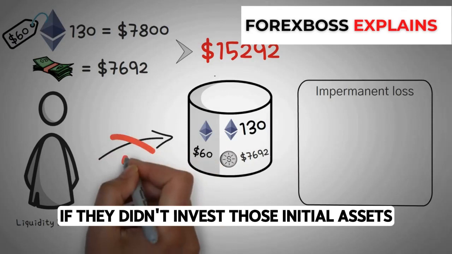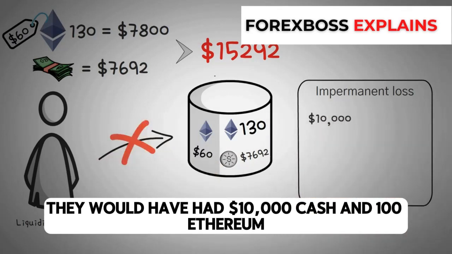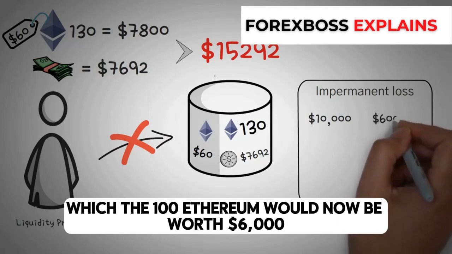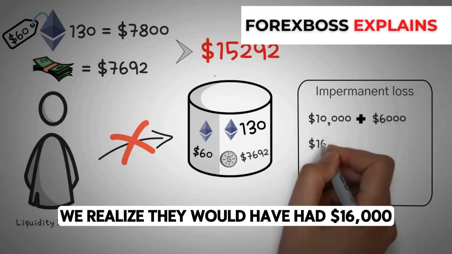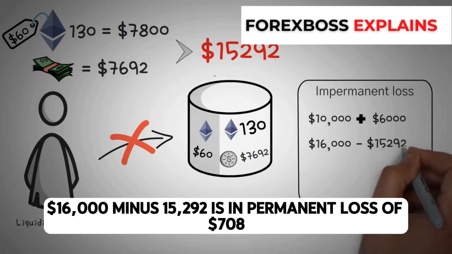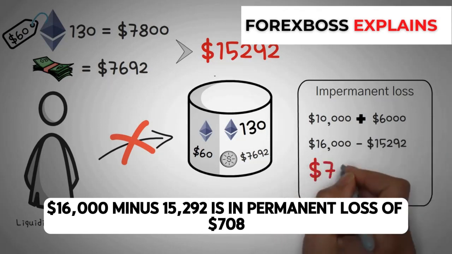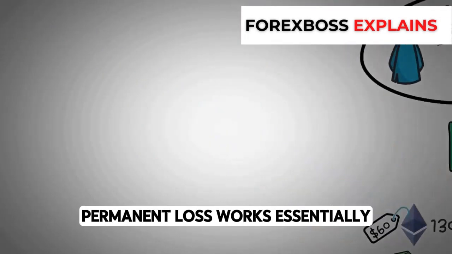If they didn't invest those initial assets, they would have had $10,000 cash and 100 Ethereum, which would now be worth $6,000. And doing some simple math, we realize they would have had $16,000 if they didn't invest in the liquidity pool. So $16,000 minus $15,292 is an impermanent loss of $708. So by now, we hope that you're understanding a little bit more about how impermanent loss works.